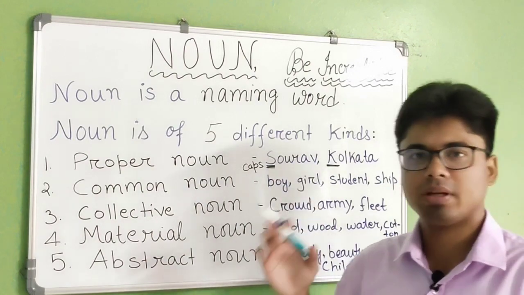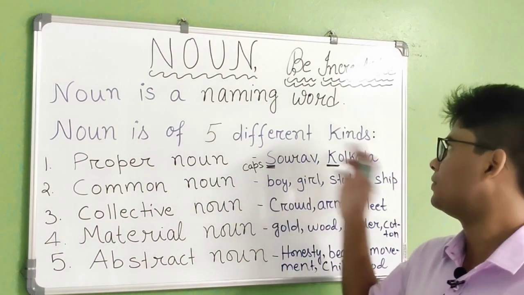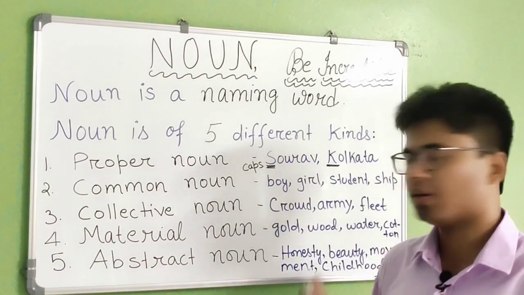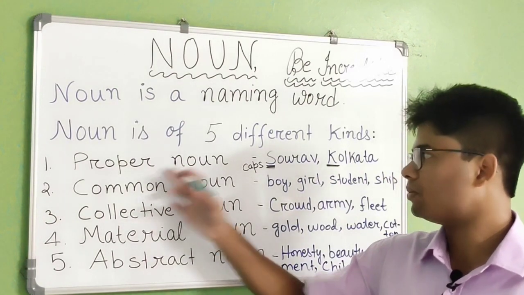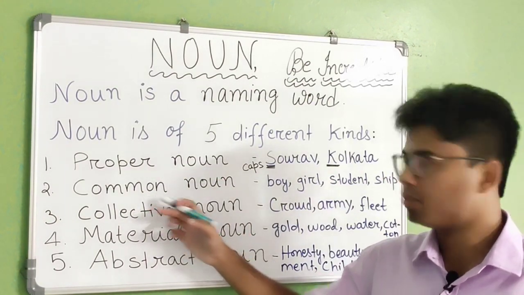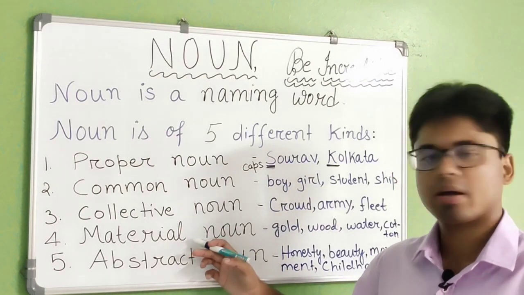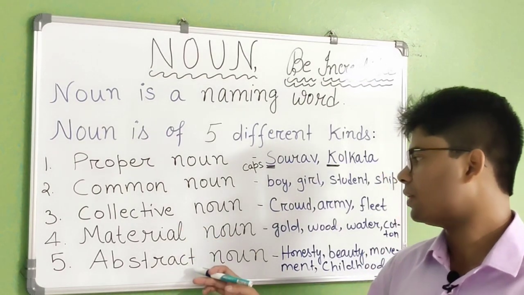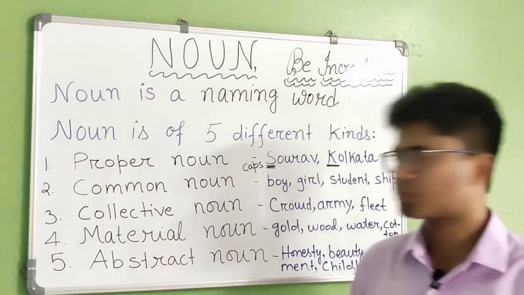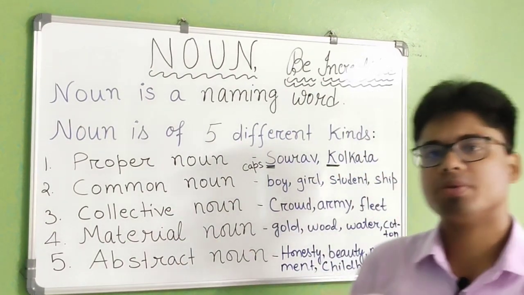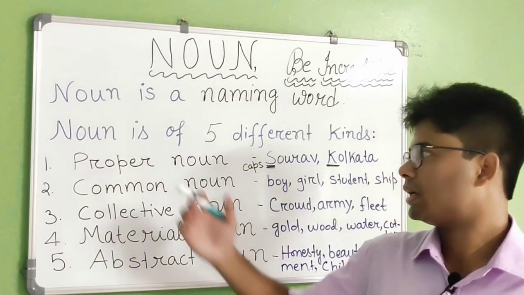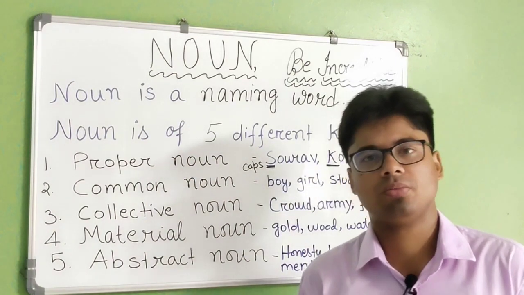So noun has been categorized into 5 kinds or 5 parts. The first one is proper noun. The second one is common noun, the third one is collective noun, the fourth one is material noun, and the fifth one is abstract noun. Now can you tell me what is the definition of proper noun?